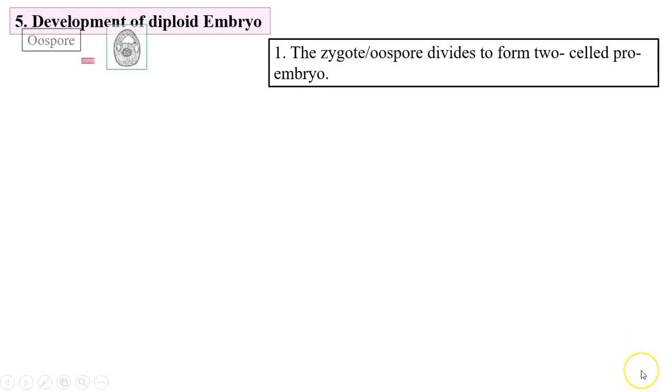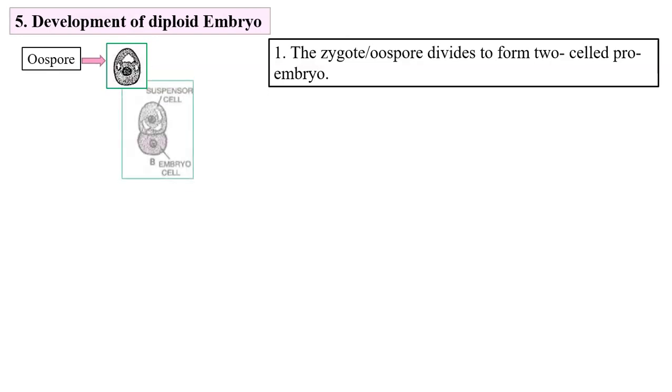The first cell is zygote, which develops a protective wall around it, and it is called oospore. The oospore divides transversely to form two-celled proembryo.